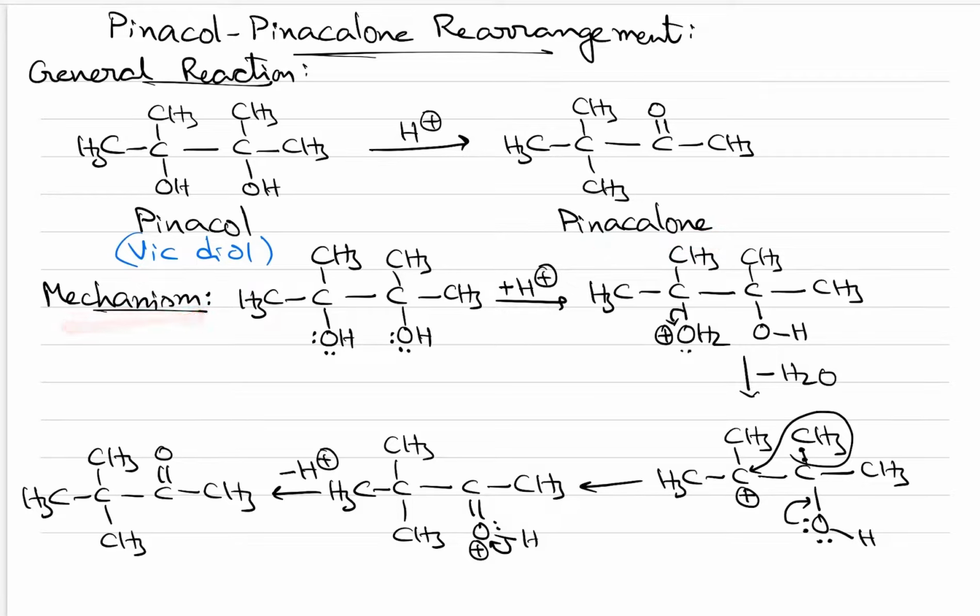Coming to the mechanism of the reaction, first one of the OH groups has to be protonated, that is, added with the H+ ion. I am taking this OH group to be protonated. A lone pair will be donated to this H+ ion so that it forms OH2+. Oxygen, a more electronegative atom, carrying a positive charge is unstable, therefore it will come out so that this carbon will become a carbocation like this.